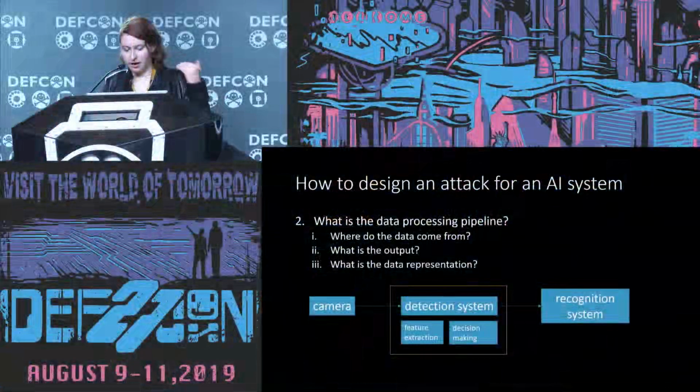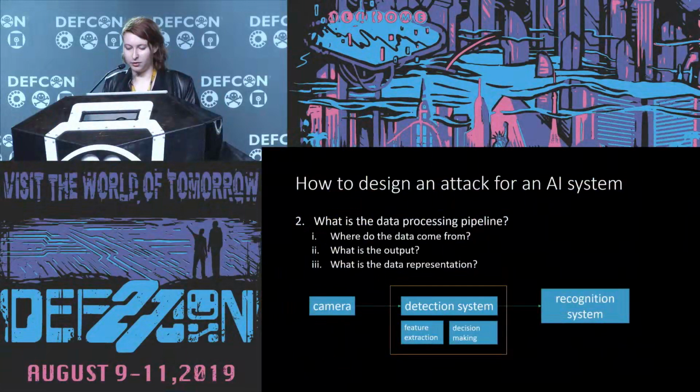And we're also focusing on the detection subsystem because it's an earlier part of the data processing pipeline. And to reiterate in case you've fallen asleep already, we want to focus earlier in the data processing pipeline because the further through the system we go, the more processed the data gets and the harder it is to figure out what's going on. All right, and so answering the second question here, let's draw out a high-level view of what the data pipeline is for the system and then answer each of these questions. So an AI system is taking in data, and then it turns it into a simpler representation that it can then use to make predictions.